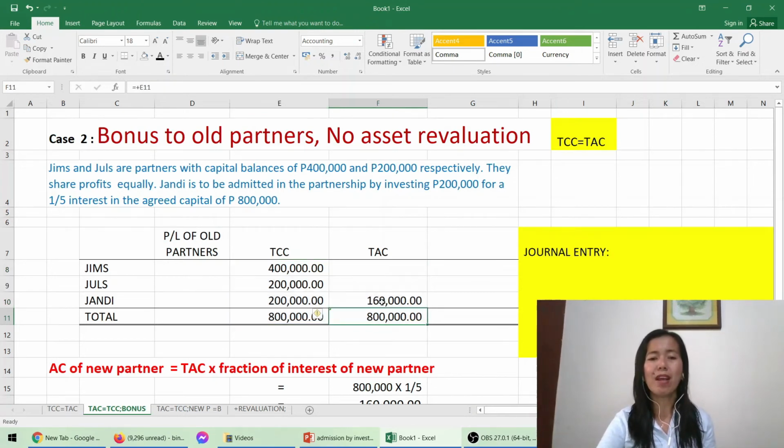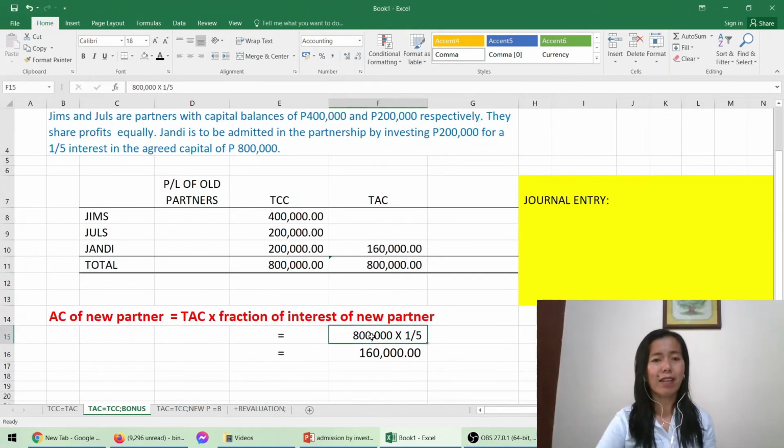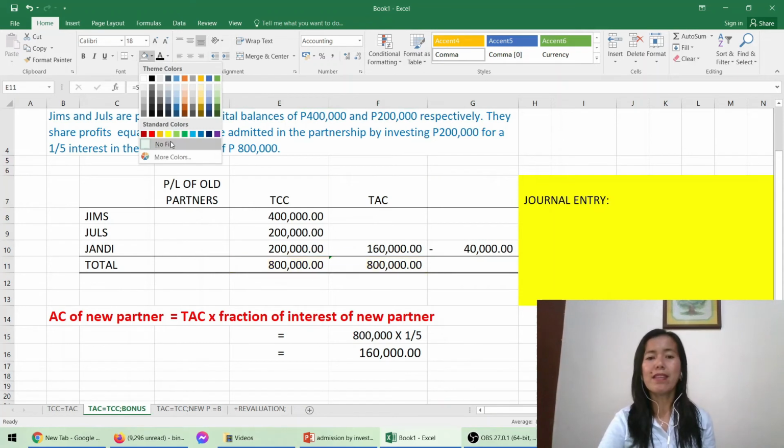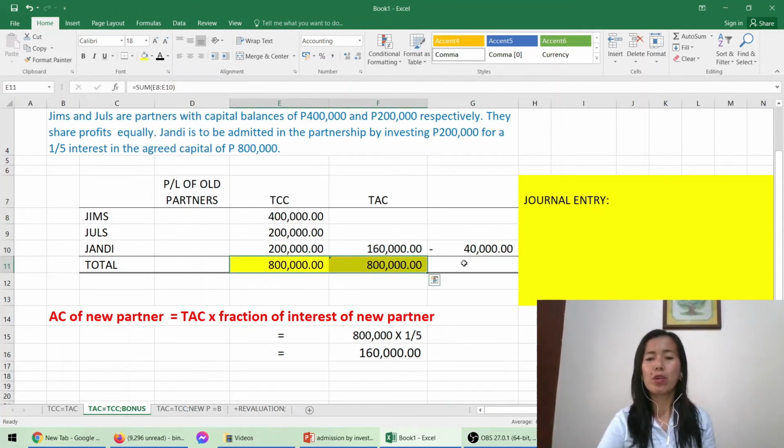How we get 160,000? The TAC is 800,000, total agreed capital, times 1/5 interest of the new partner. That will give us 160,000. What can you observe? Agreed capital is lesser than the TCC. Therefore, there is a difference of 40,000 pesos negative. Since there is no asset revaluation, we can expect that this amount is 0.